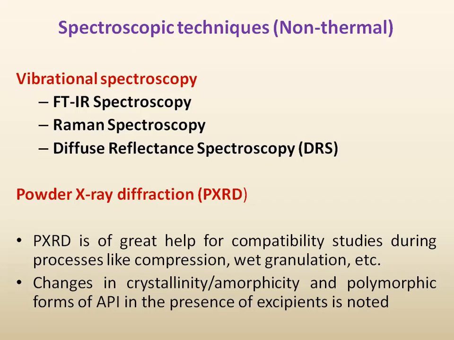Then we match that graph for the presence of major functional groups, and if all the functional groups are present in the mixture, we can say that there is no interaction. So it is a very simple process using FTIR, Raman, or diffuse reflectance spectroscopy.